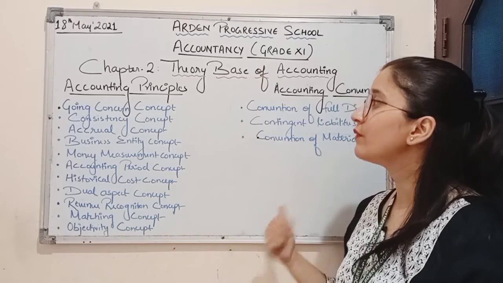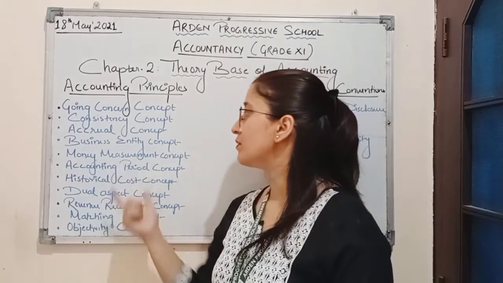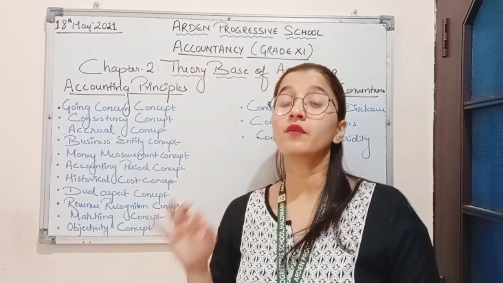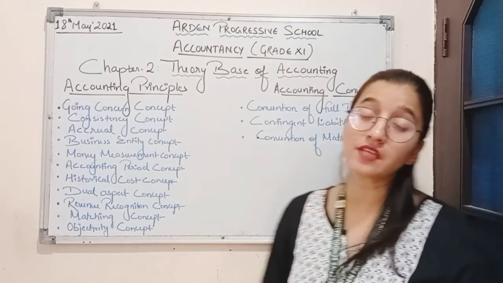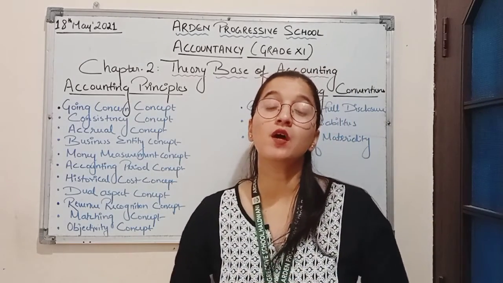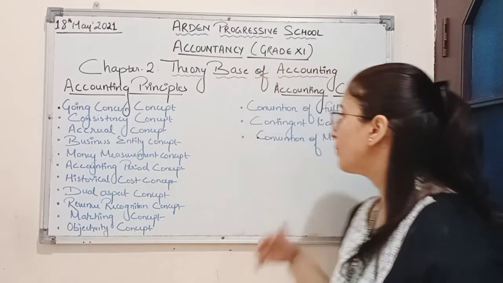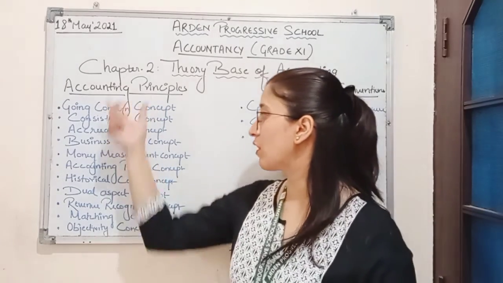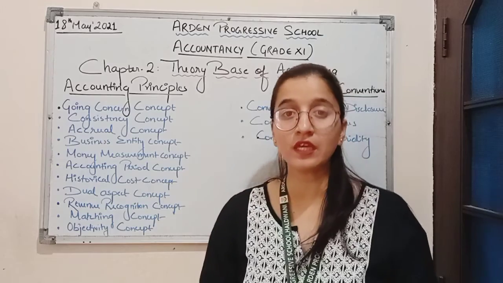The basic difference between accounting principles and accounting conventions is that accounting principles consist of a set of rules which is to be followed for recording the transaction, whereas accounting conventions are followed to prepare the profit and loss account and balance sheet of the company. So for preparing final accounts, accounting convention will be used, and for just recording the transaction in the books of account, accounting principles will be followed.